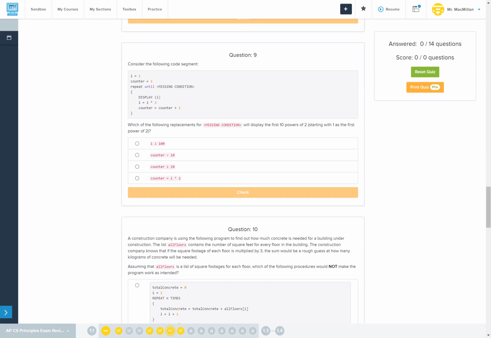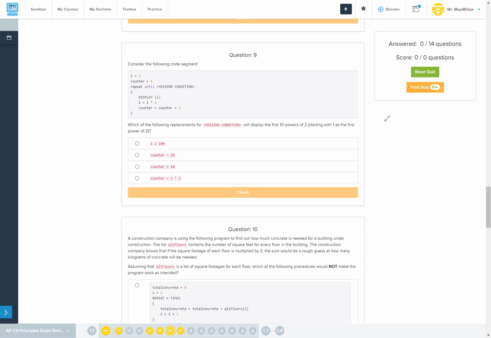All right, so the following code statement. I equals 1, counter equals 1. Repeat until missing condition: display I, I equals I times 2, counter equals counter plus 1. Which of the following replacements for missing condition will display the first 10 powers of 2, starting with 1 as the first power of 2?